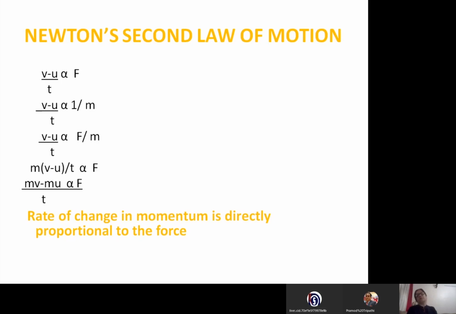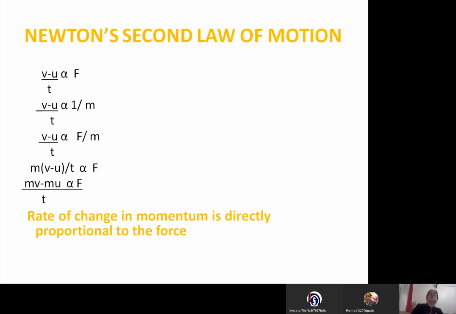It is directly proportional to the unbalanced force applied on the object, which is Newton's second law of motion. So Newton's second law of motion says rate of change in momentum is directly proportional to the external unbalanced force applied, because if it is balanced force, then there is no change in velocity.